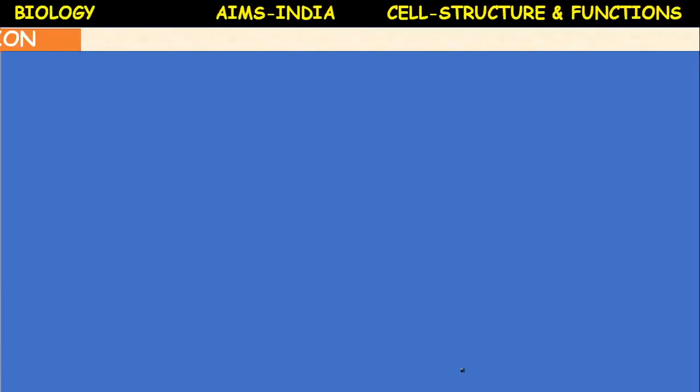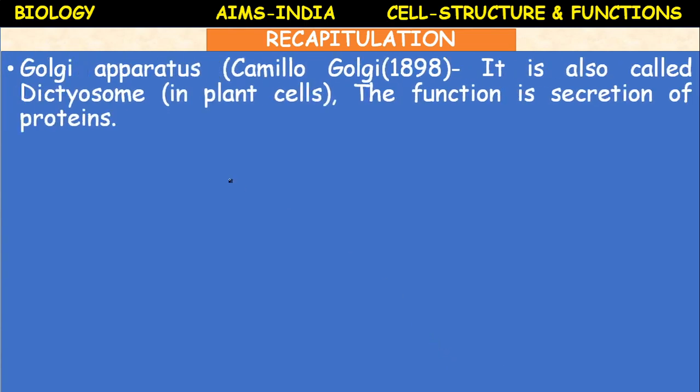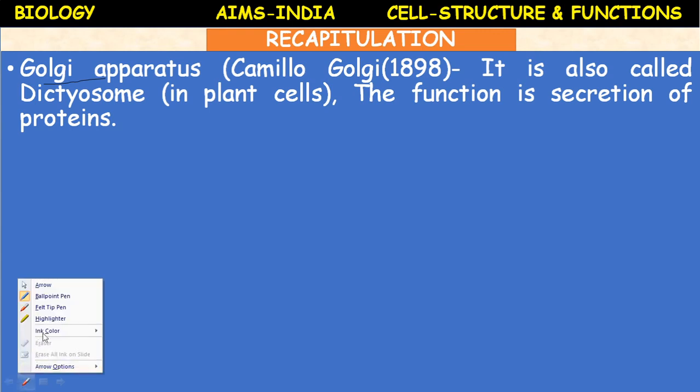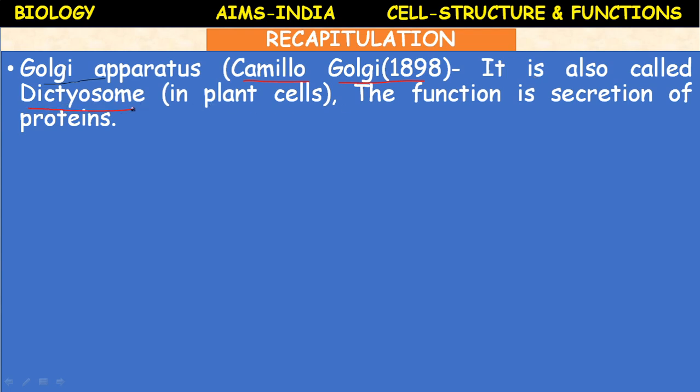And we also studied about Golgi apparatus. The Golgi apparatus was discovered by Camillo Golgi in 1898, and it is also called a dictyosome. Please note down, children, some important terms which we didn't come across in the textbook.